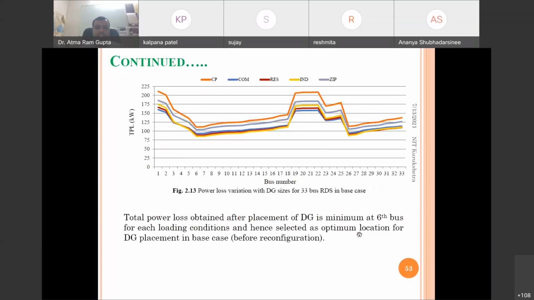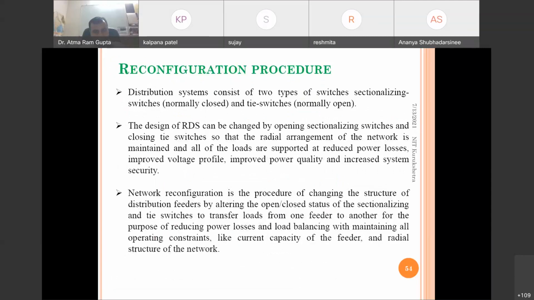So there are many techniques of finding the DG and DSTATCOM sizes. In this lecture time is less, so I will skip some part. The reconfiguration procedure can also be adopted to reduce the power losses and improve the voltage profile.